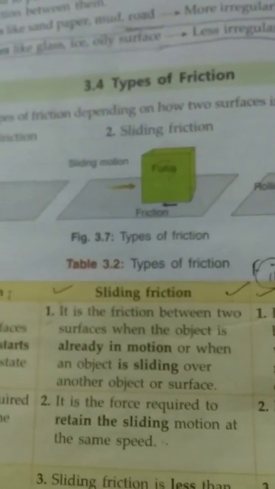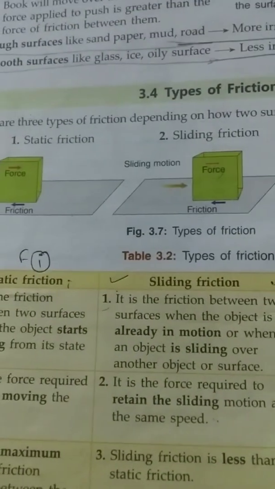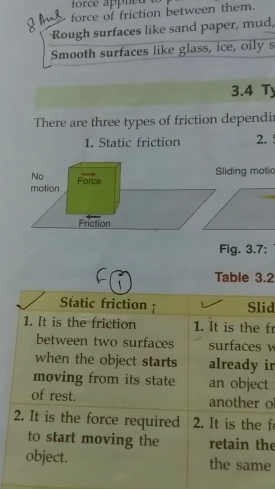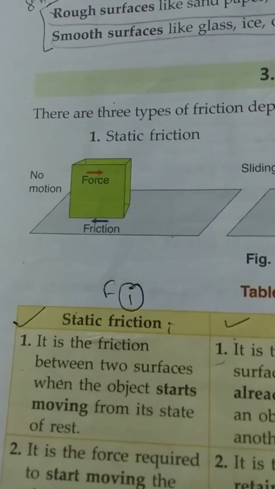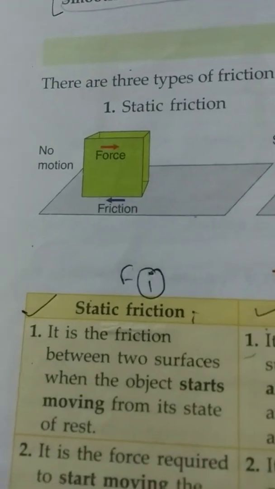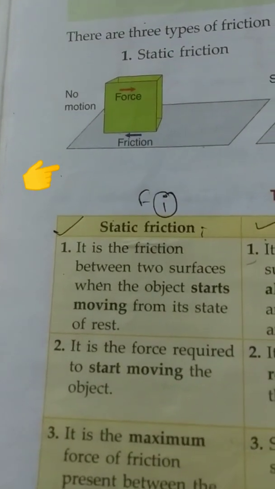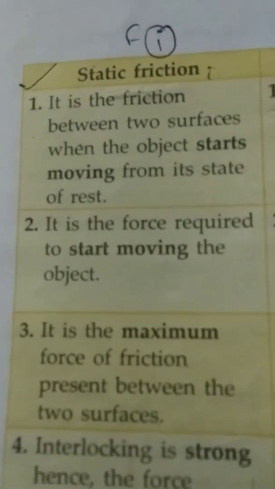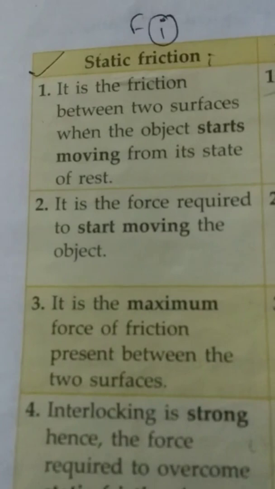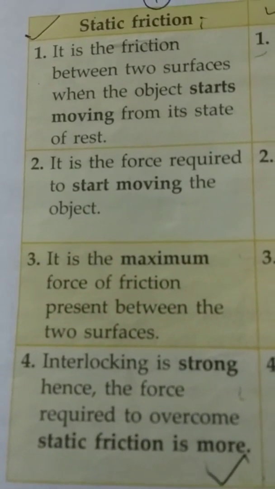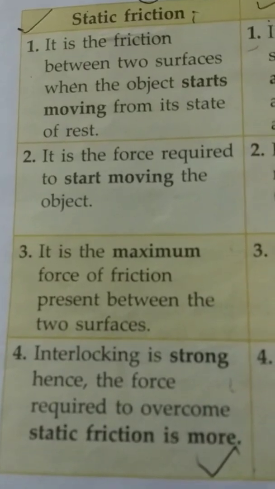Now we will discuss the three types of friction: static, sliding, and rolling. Static friction is the friction between two surfaces when an object starts moving from the resting stage. It is the force required to start moving the object. It is the maximum force of friction present between two surfaces. Interlocking is strong, hence the force required to overcome static friction is more.